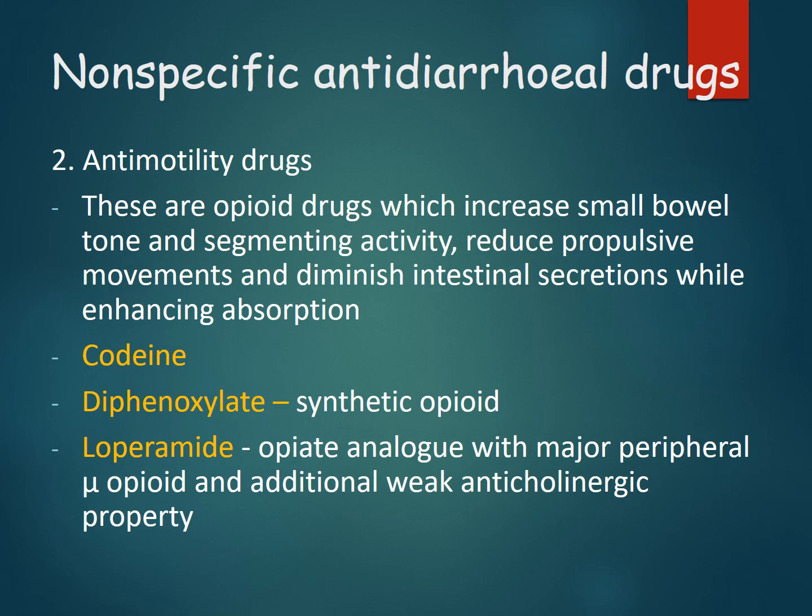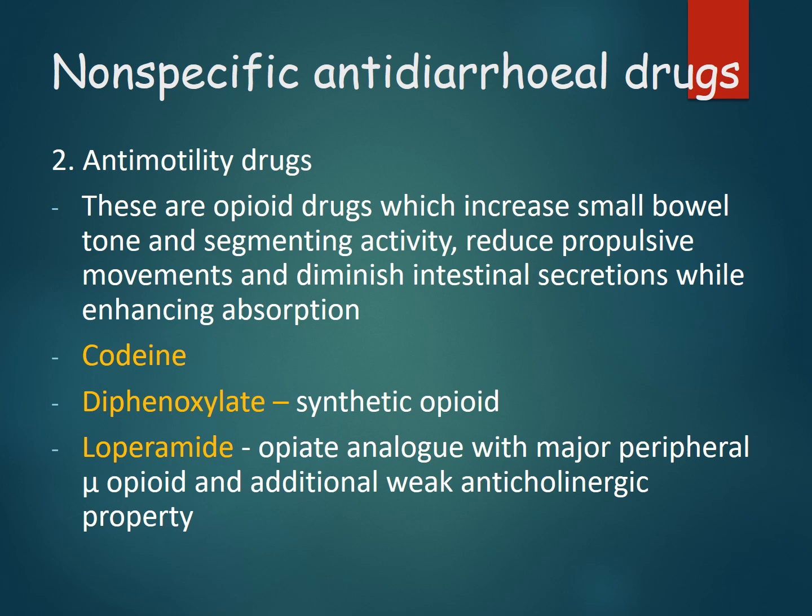Next one is anti-motility drugs. Here they are meant to reduce the motility of our gut. As we know, the gut has a normal propulsive movement, starting from the oral cavity and ending in the anus. So the anti-motility drugs will help to reduce that movement. They are also opioid drugs which increase the small bowel tone and segmental activities, reduce the propulsive movement and diminish the intestinal secretion while enhancing the absorption. When the movement is reduced, it gets more time for absorption, and it can also reduce the secretions.